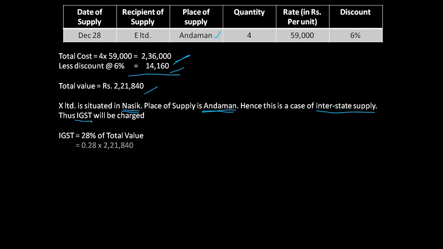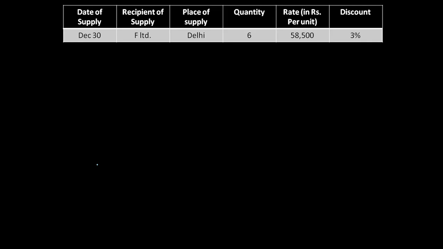So 28% of total value, এই ভ্যালুটার উপর 28%, which comes to 62,115.2.